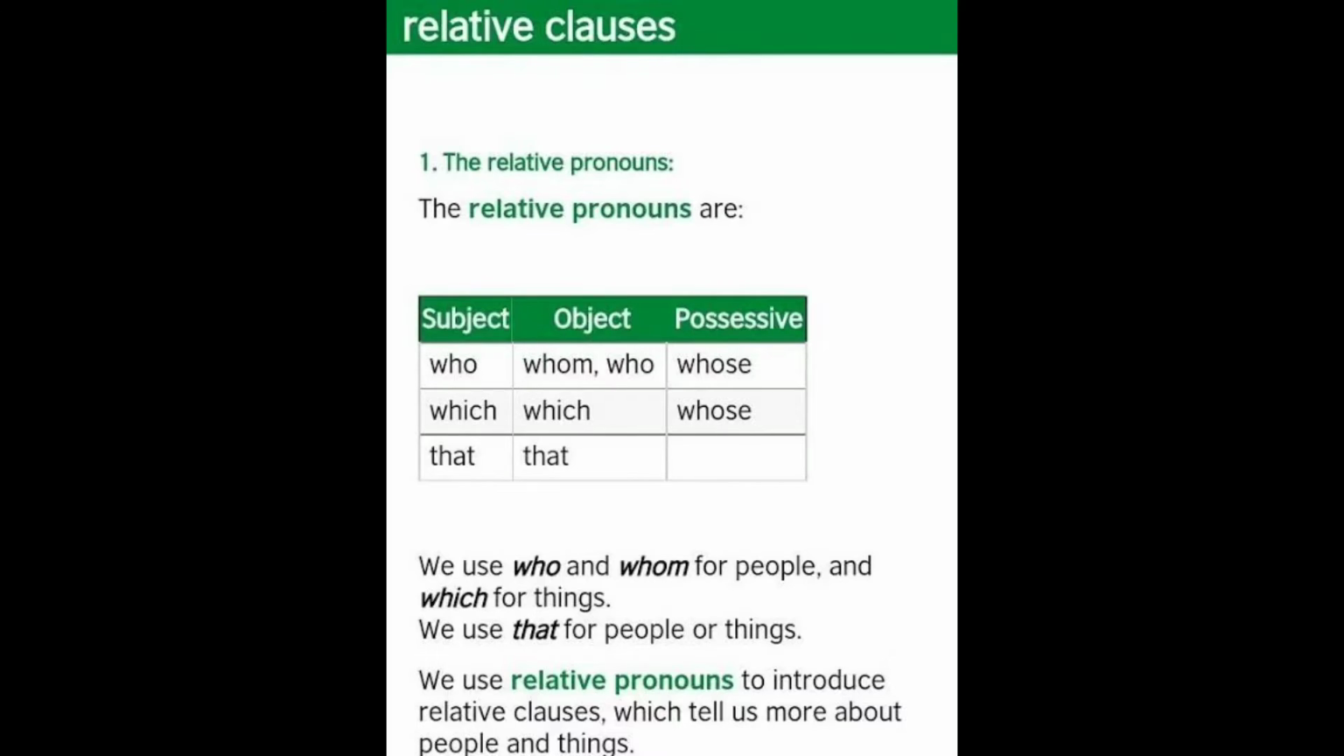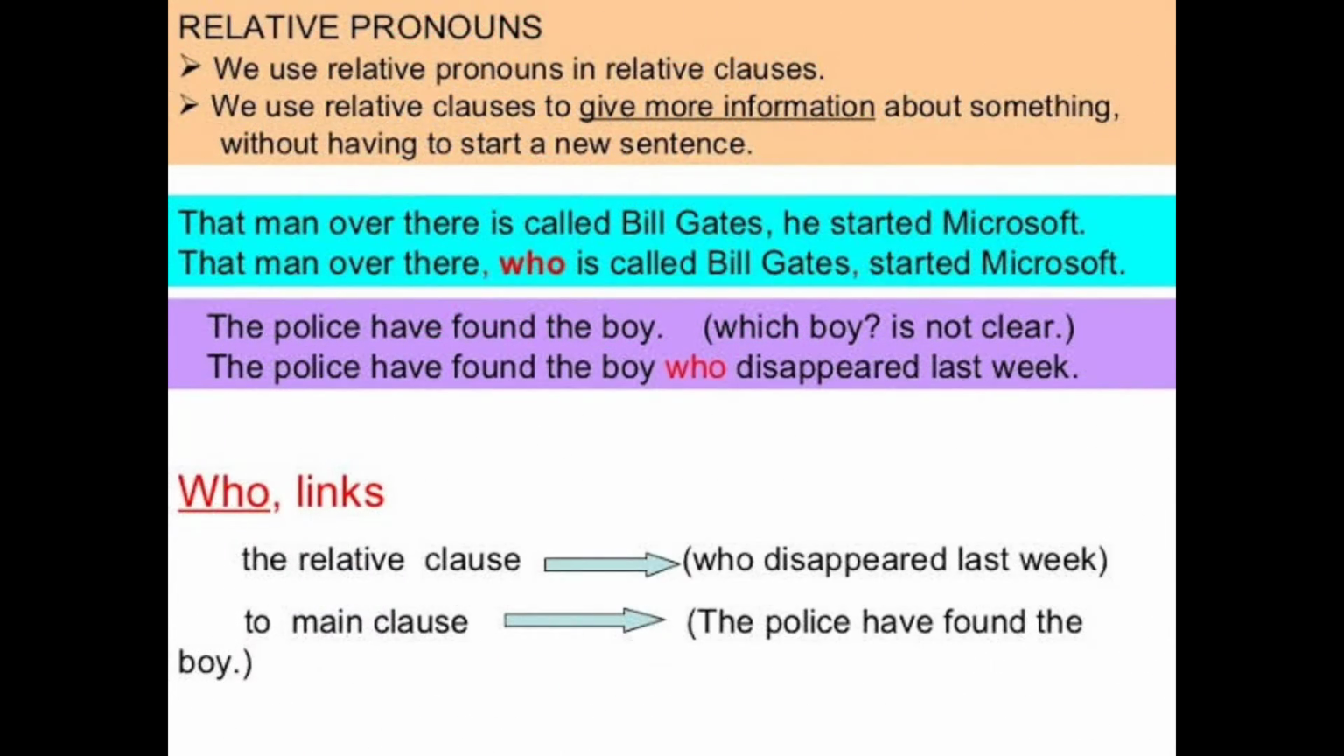And let's see in detail about the relative clause. What is meant by relative clause and how we have to use the pronoun along with that. Let's see here. Look at the first example, children. That man over there is called Bill Gates. He started Microsoft. It's a normal sentence. Next, coming to the sentence used with the relative pronoun. See here the sentence. That man over there who is called Bill Gates started Microsoft.